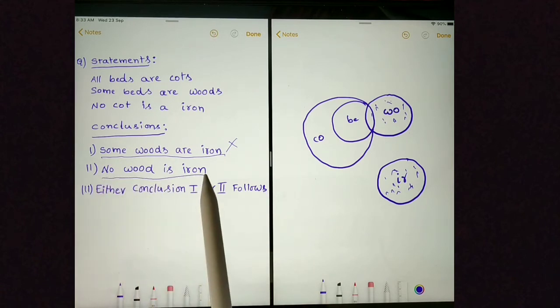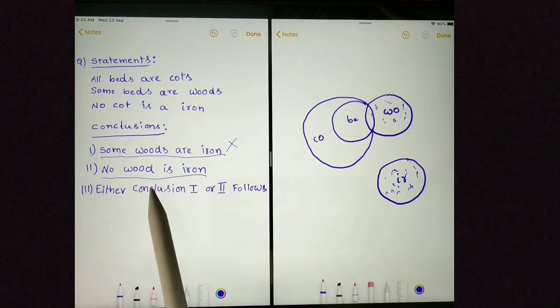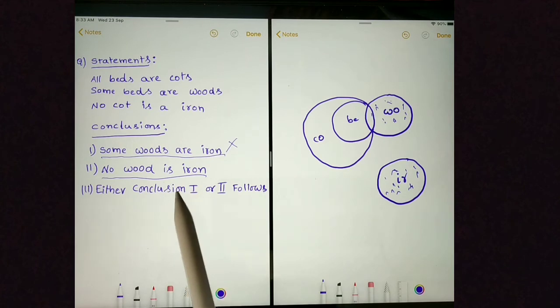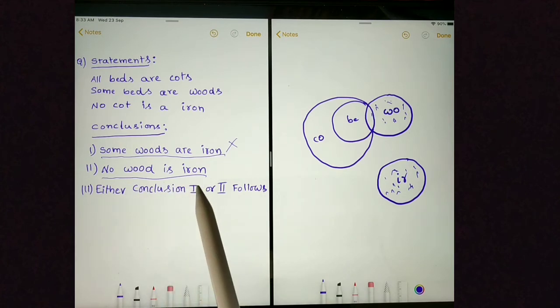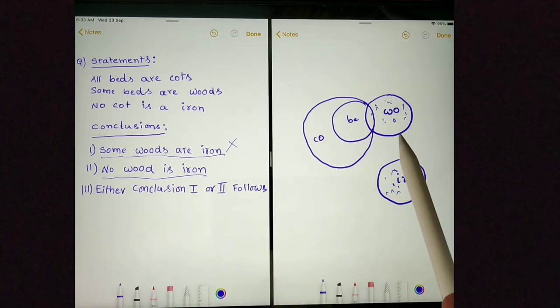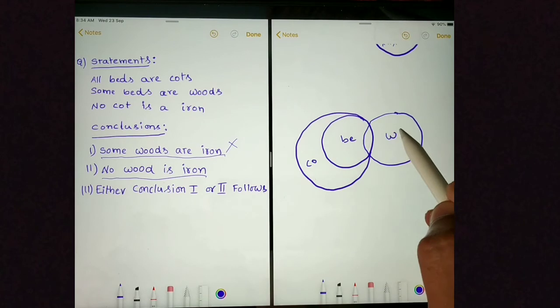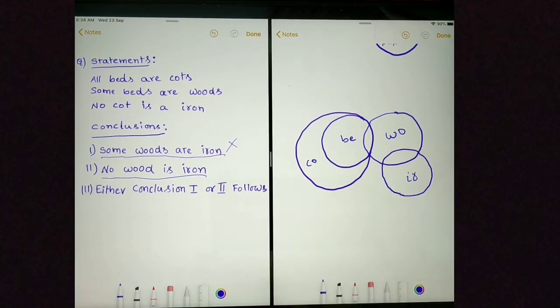I am moving on to the next conclusion. No wood is iron. This is a definite conclusion. To prove this conclusion is wrong, we need to prove some woods are iron. To say some woods are iron, we need to make the wood circle and iron circle intersect. Let's draw the Venn diagram by making the wood and iron circles intersecting. I am done with drawing the Venn diagram.